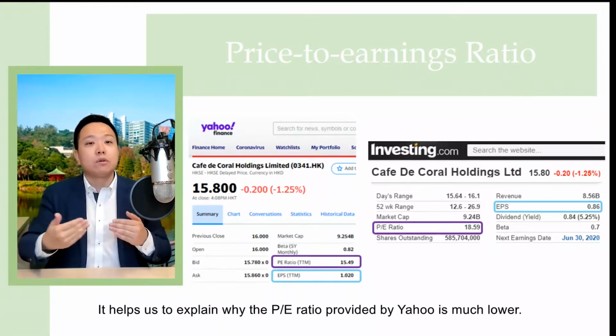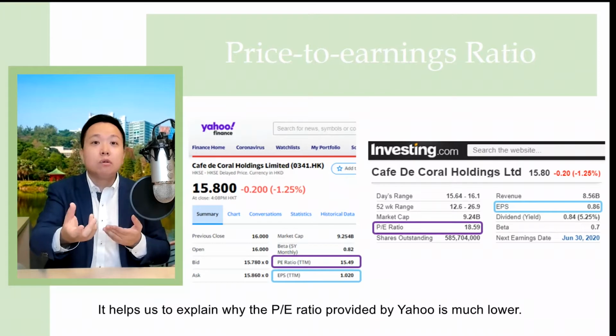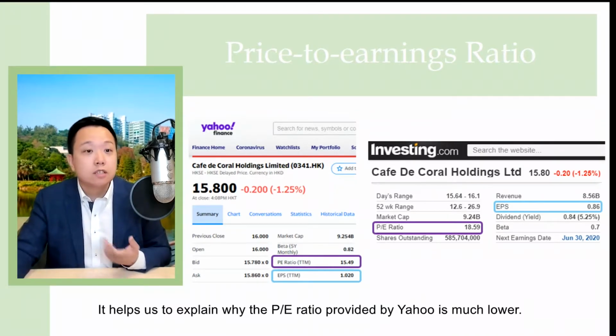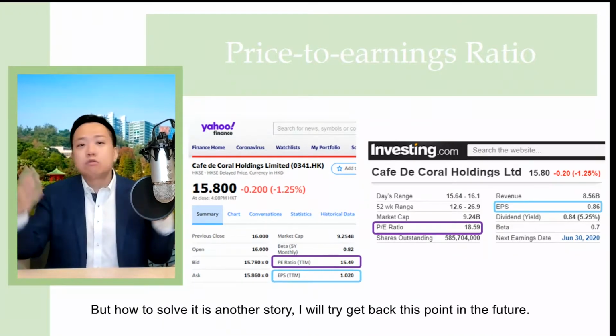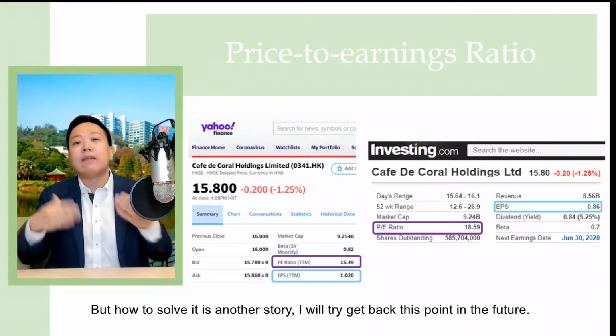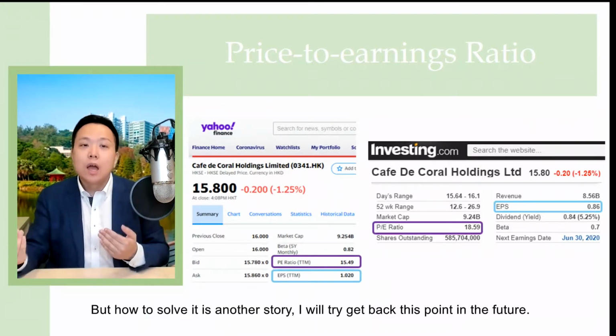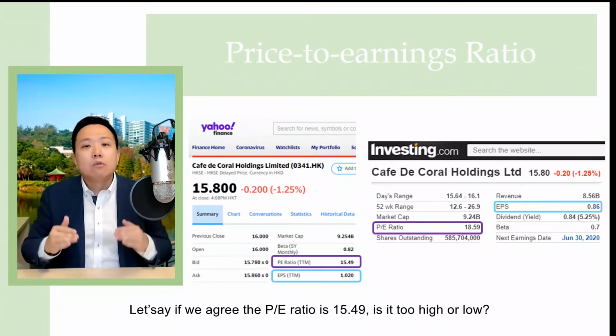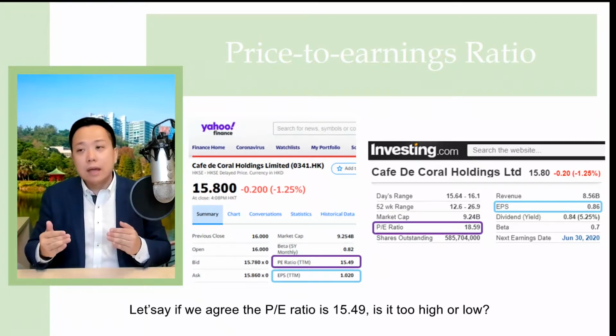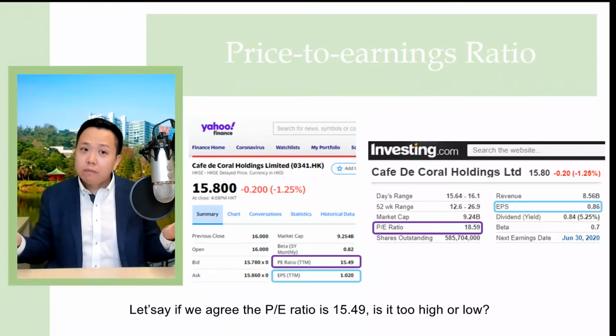So it helps us to explain why the P/E ratio provided by Yahoo is much lower. But how to solve this problem is another story, and I will try to get back to this point in the future.